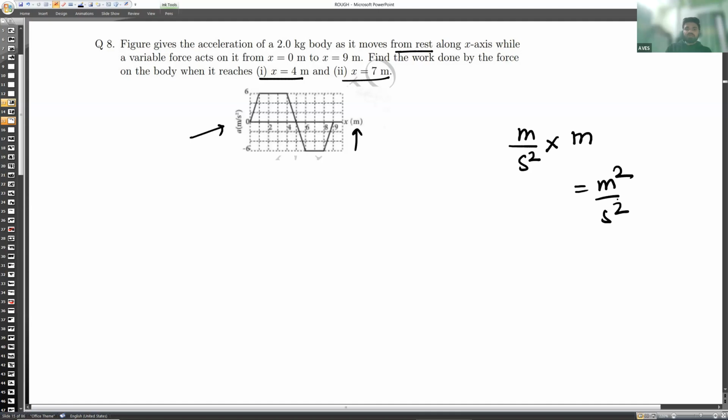So the area under acceleration will give you speed. What is it asking? Find the work done by the force on the body when it reaches this point. How will you find this? It is saying that acceleration first, for 1 second, increases from 0 to 6 and then remains constant and then decreases. It is asking for the first 4 meters, where initially acceleration is 0. So you need to calculate here and then this portion.